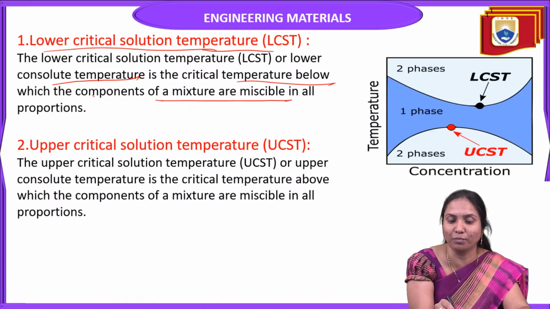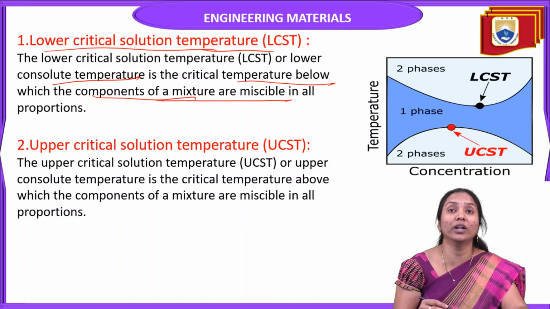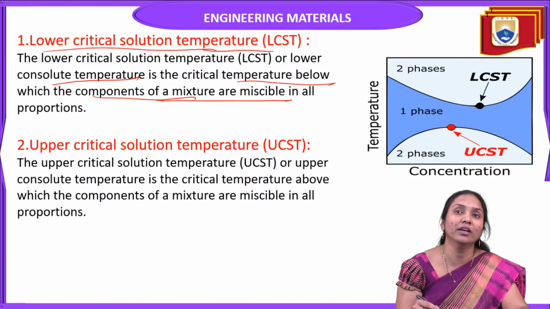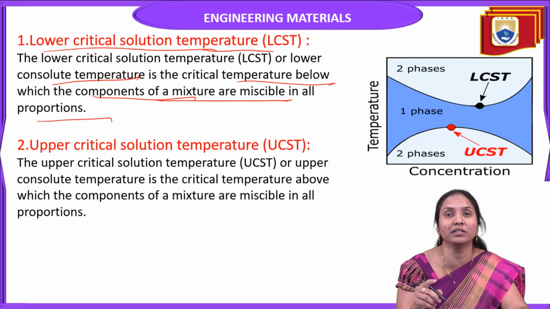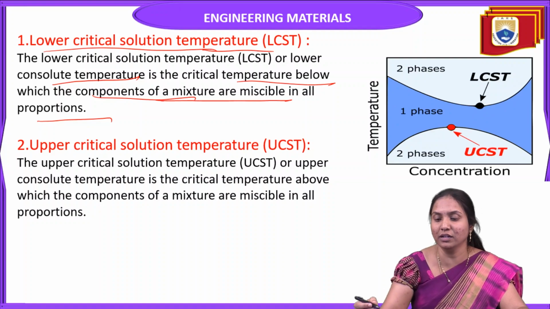This is the most important point. Below it, the components are miscible in all proportions, looking like a homogeneous system. Only one phase is available below the lower critical solution temperature.